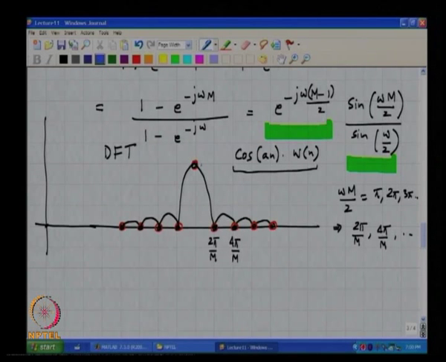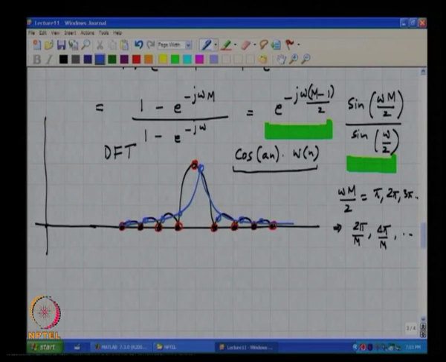So we will perhaps say that was a, and we are now sampling here, correct, and therefore, when you plot the discrete Fourier series coefficients, you will get something like this,